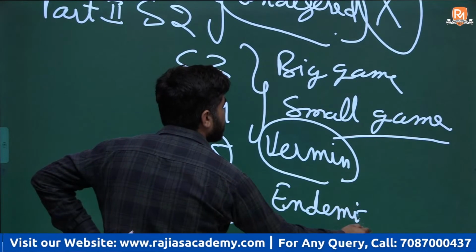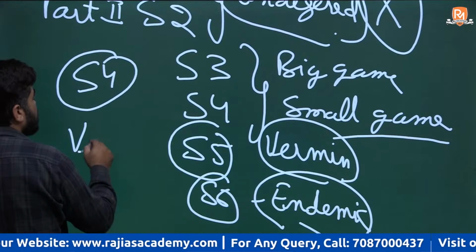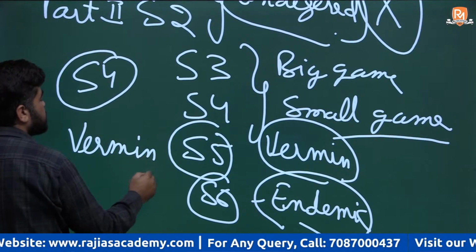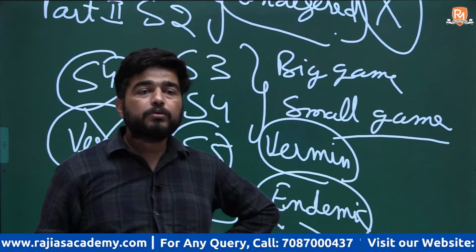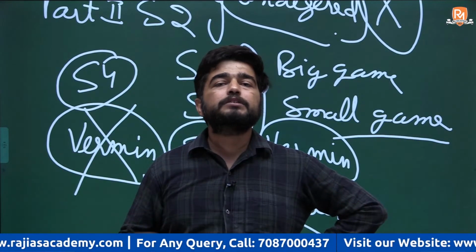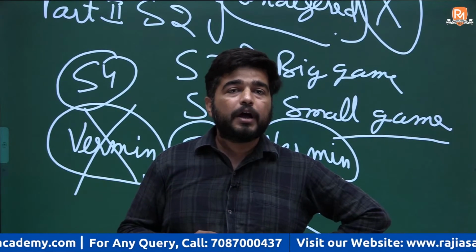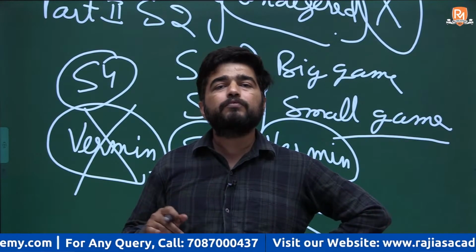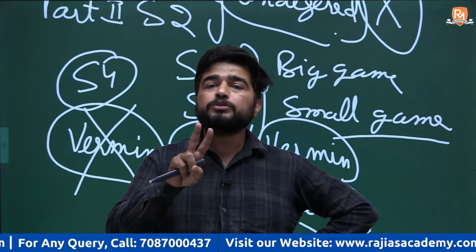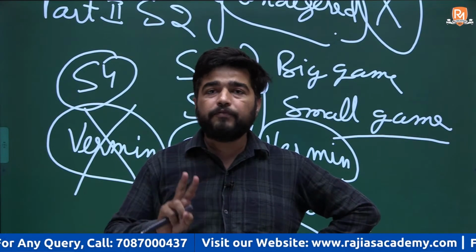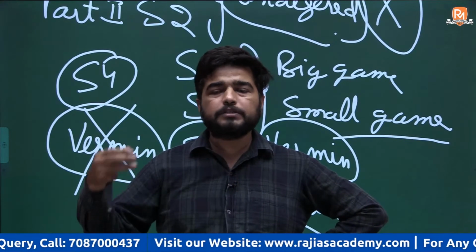Now there will be only 4 schedules, and there will be no defined vermin species in the new, or you can say after these new amendments. Getting my point? Vermin species hongi hi nahi. Everything will be in schedule 1 and 2, which 2 schedules will be for the protection of wildlife animals according to their protection level, schedule 1 and schedule 2.